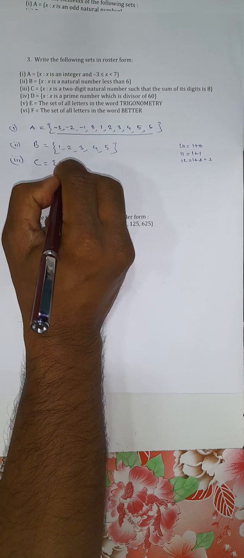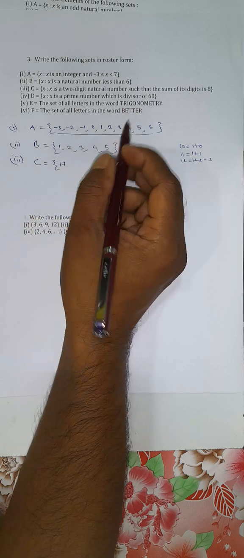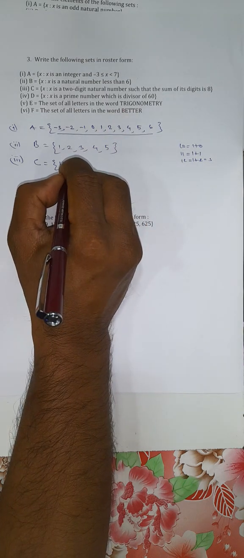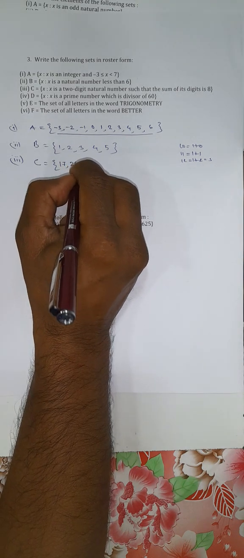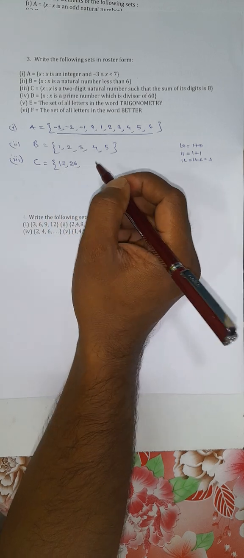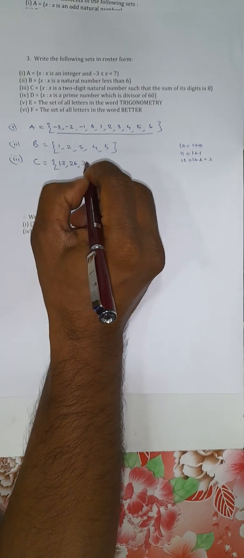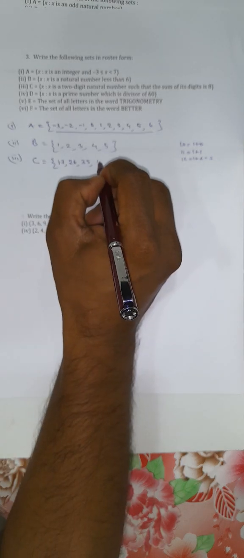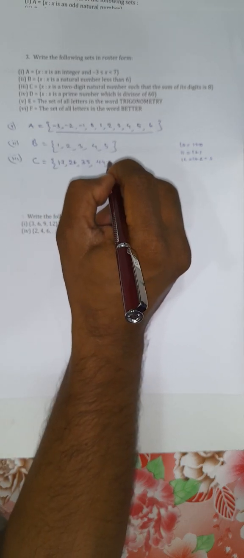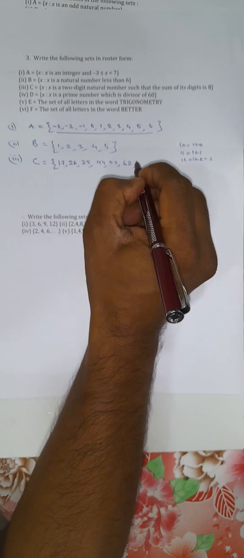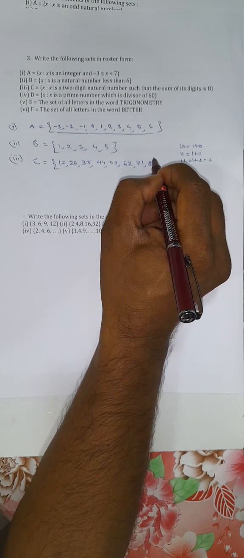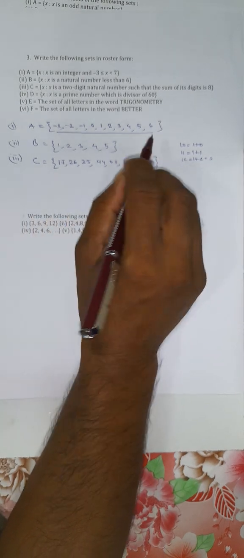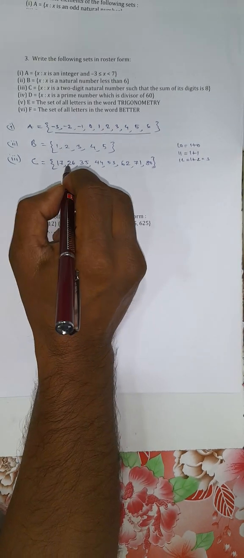17, right? Then after 17, 26. Sum of the digits 2 plus 6, 8. Then 35, 3 plus 5, 8. 44, 4 plus 4, 8. 53, 62, 71, 80, right? These are the 2-digit numbers whose sum of the digits is 8. 1 plus 7, 8. 2 plus 6, 8. 3 plus 5, 8, etc.